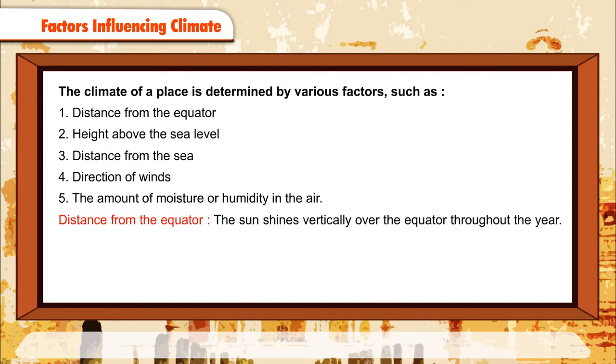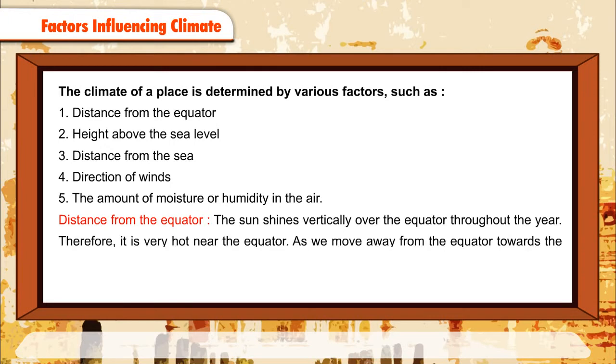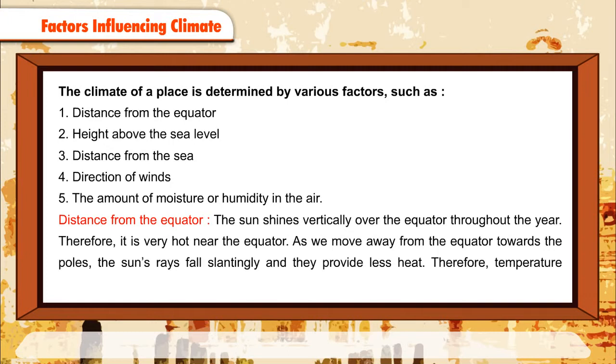Distance from the equator. The sun shines vertically over the equator throughout the year. Therefore, it is very hot near the equator. As we move away from the equator towards the poles, the sun's rays fall slantingly and they provide less heat. Therefore, temperature away from the equator decreases with the increase in latitude.